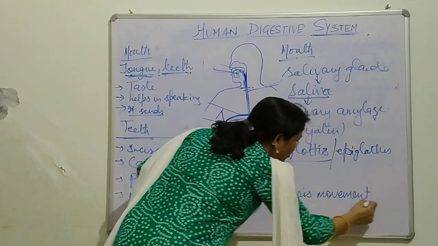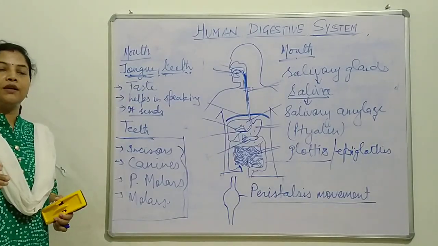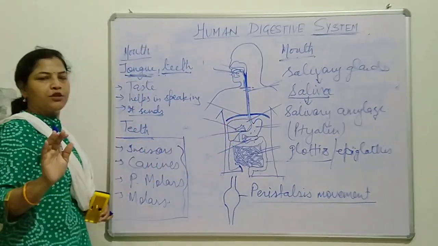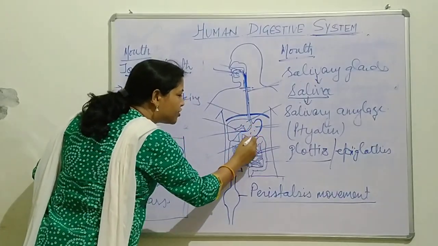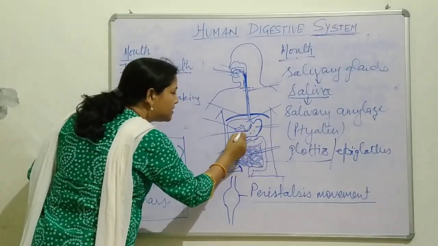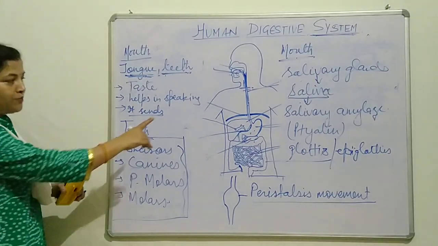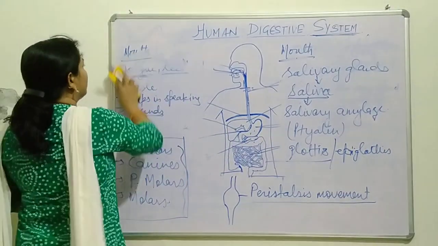This movement is what is called peristalsis, the movement of food. There is no digestion in the esophagus. No digestion. So food comes to a J-shaped structure known as the stomach.